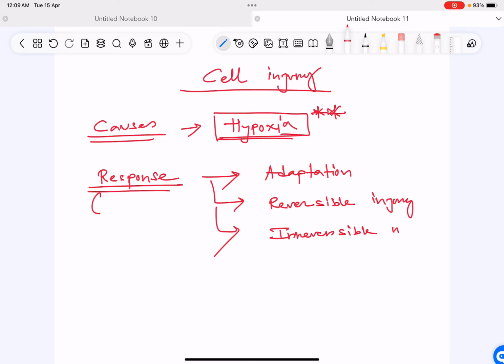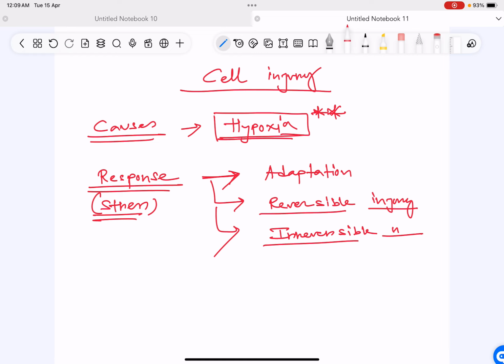So this is in response to stress. When there is a stress, it can lead to adaptation. If the stress is too much, it will cause cell injury, either reversible or irreversible injury.